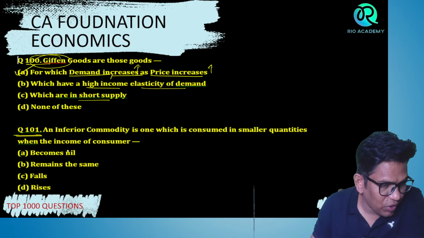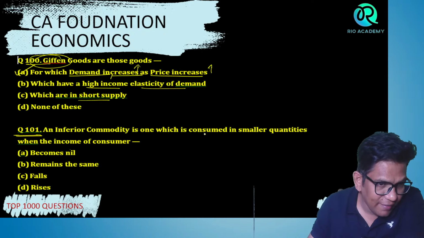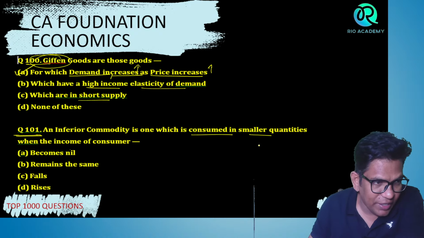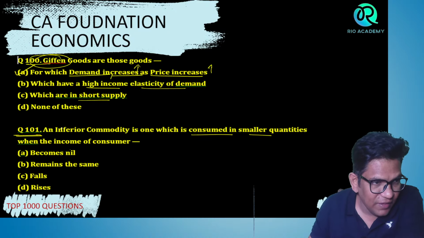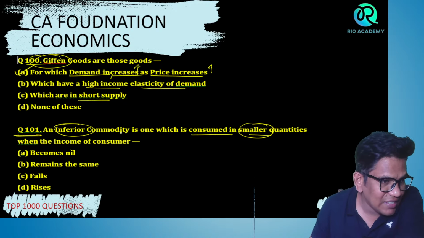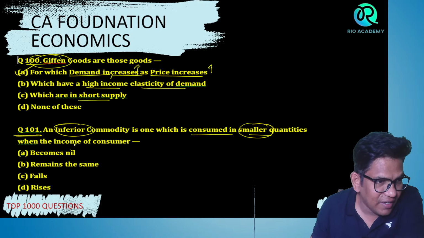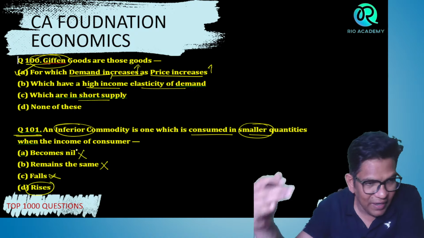Next, question number 101. An inferior commodity is one which is consumed in a small quantity when the income of the consumer becomes nil, becomes the same, or becomes false. An inferior commodity is one which the consumer consumes in a smaller quantity; they buy fewer units, right? Now, when income increases, we buy less of that commodity.